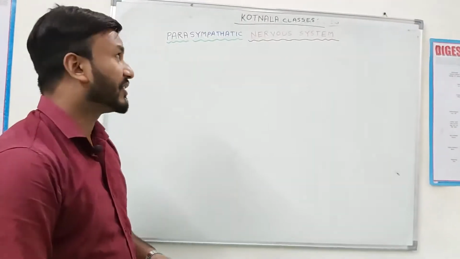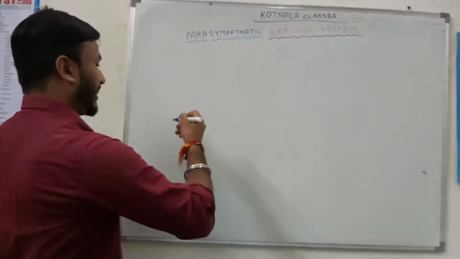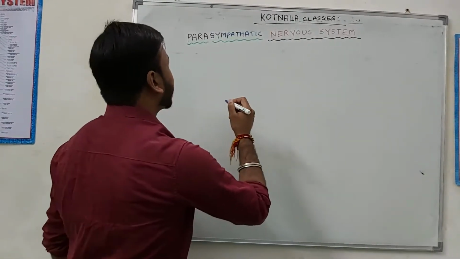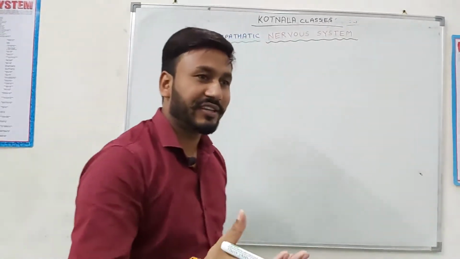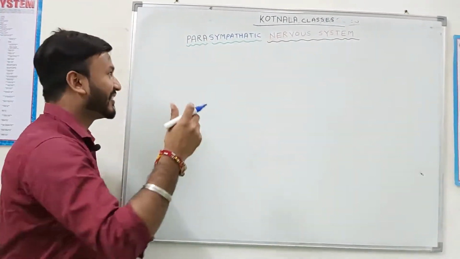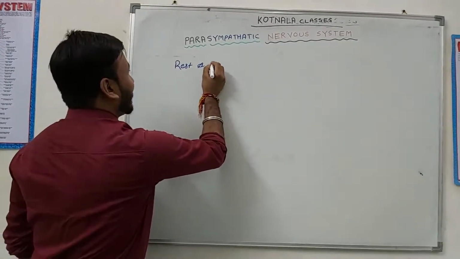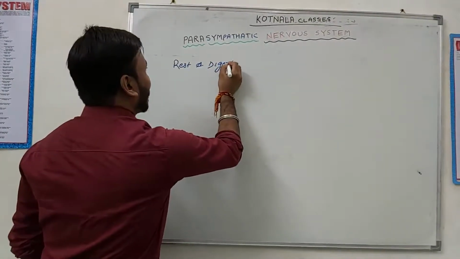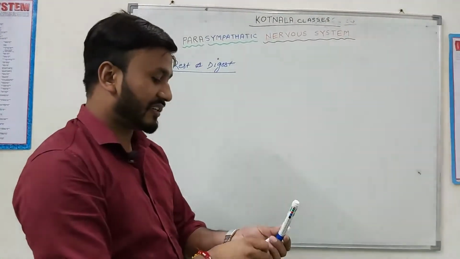We continue the lecture on the parasympathetic nervous system. Let's see diagrammatically, what is the parasympathetic nervous system? What is the slogan of the parasympathetic nervous system? Rest and digest. The parasympathetic nervous system slogan is rest and digest.